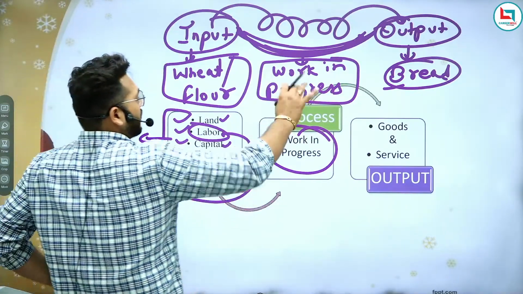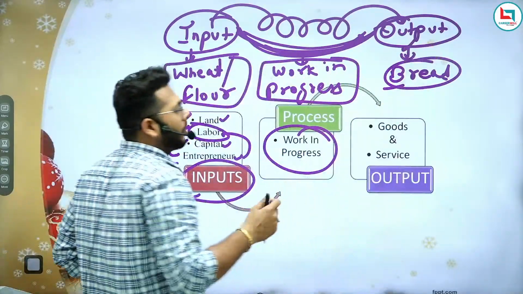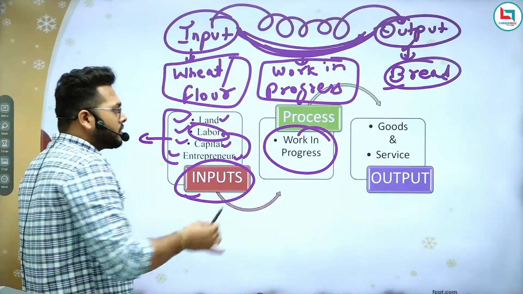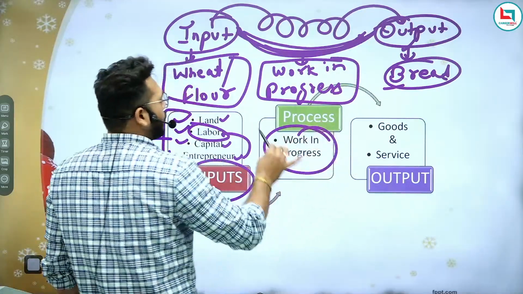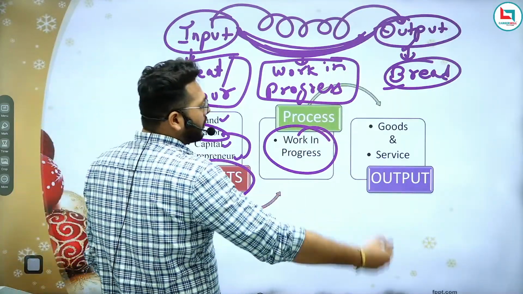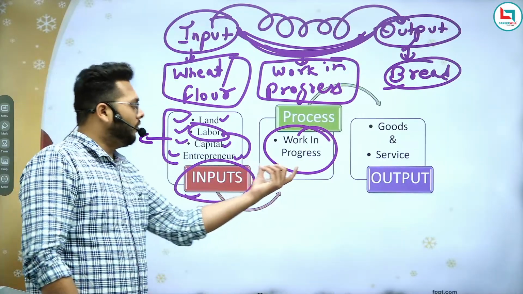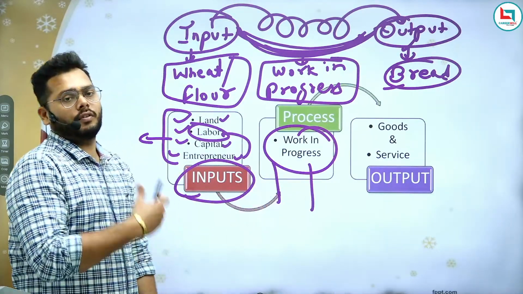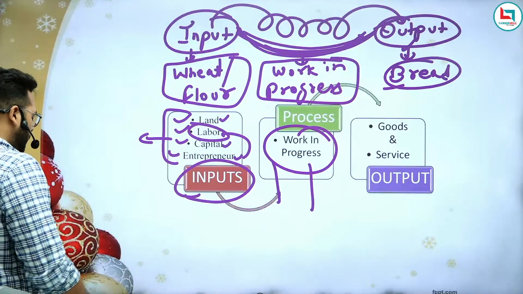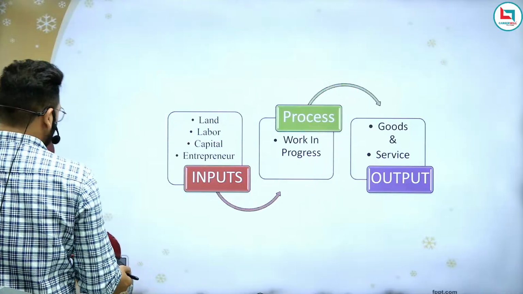After the work in progress, you have a proper final good or output. So the process involved in turning inputs into goods and services, or output, is what is called work in progress. Am I clear or not? Just tell me.